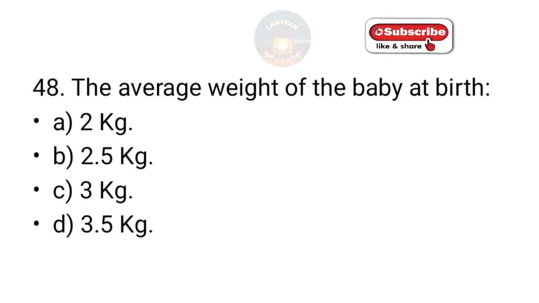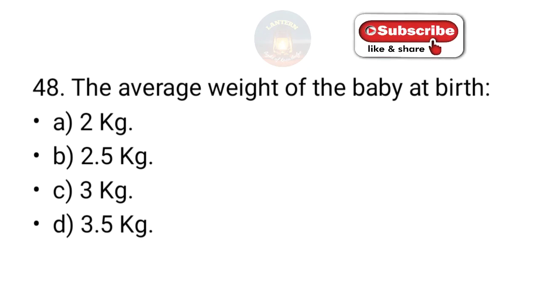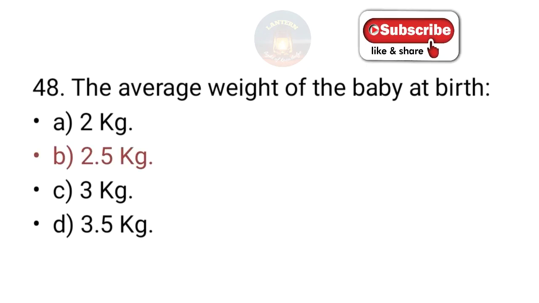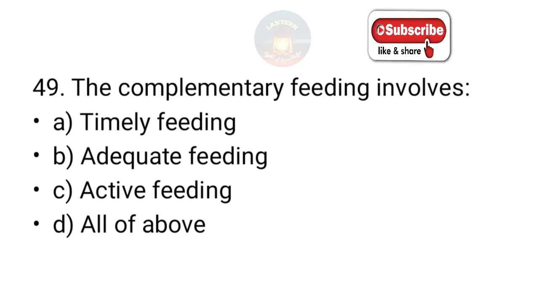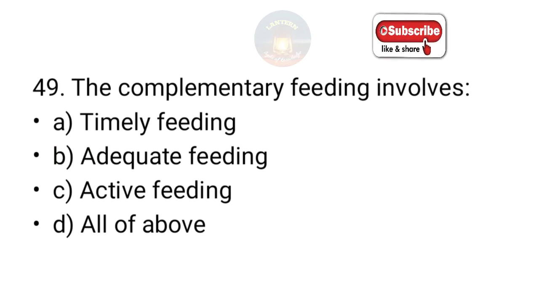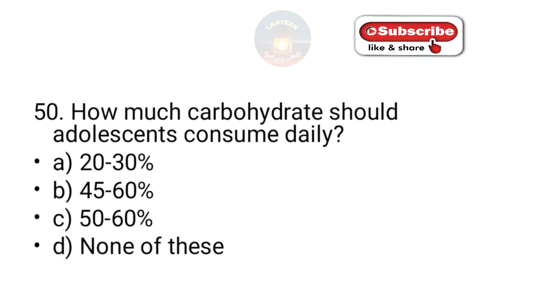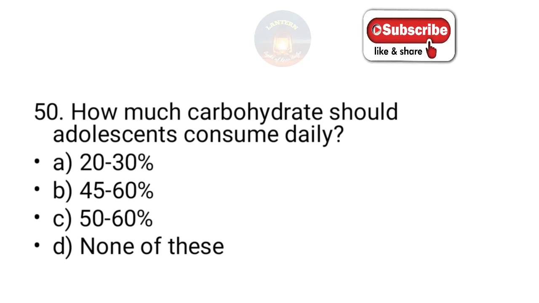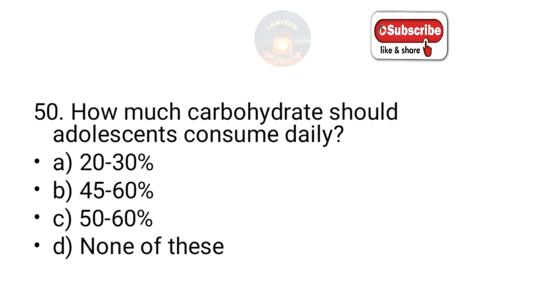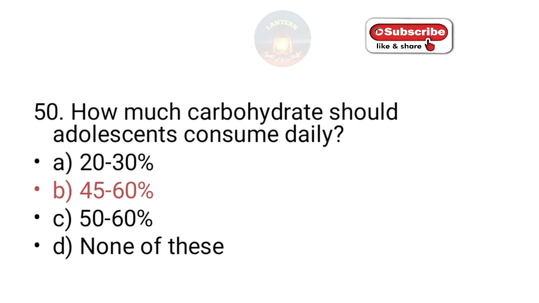Average weight of the baby at birth is 2 kg, 2.5 kg, 3 kg, 3.5 kg. So the answer is 2.5 kg. The complementary feeding involves timely feeding, adequate feeding, active feeding, all of the above. So the answer is all of the above. How much carbohydrate should adolescents consume daily? 20 to 30 percentage, 45 to 60 percentage, 50 to 60 percentage, none of this. So the answer is B, that is 45 to 60 percentage.